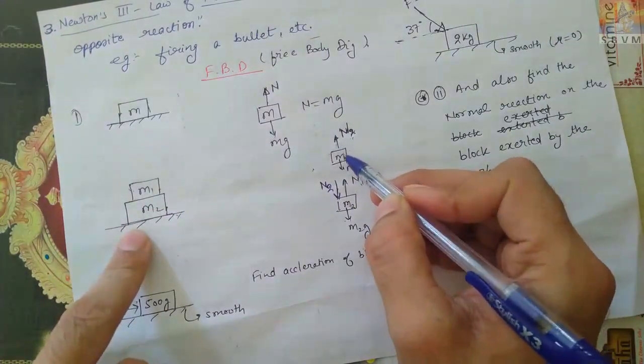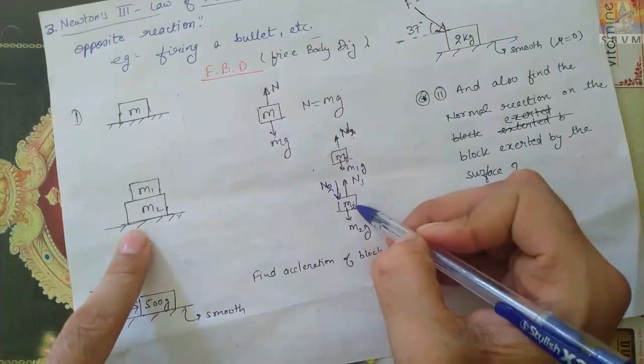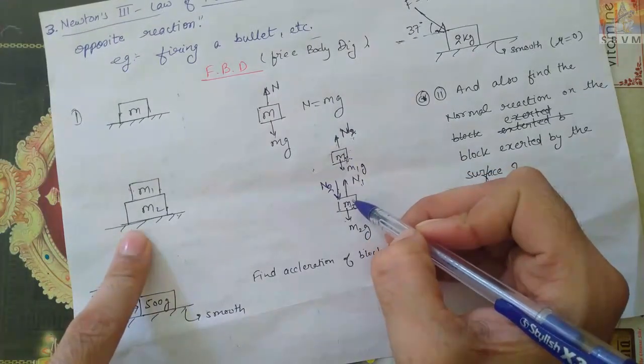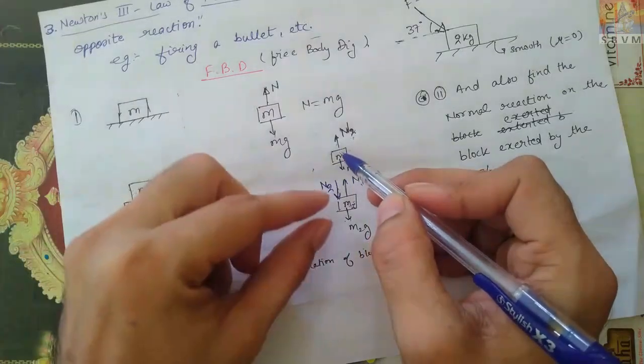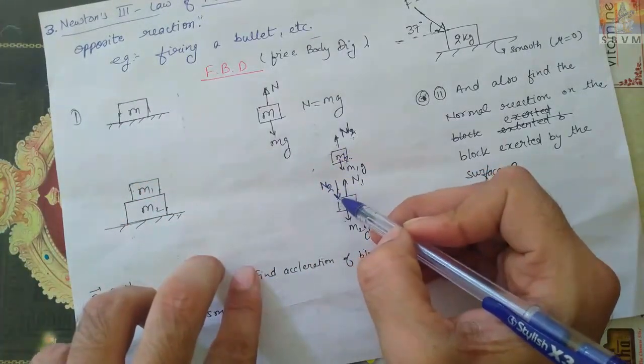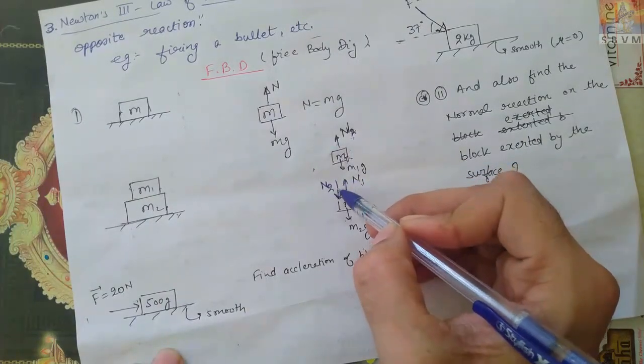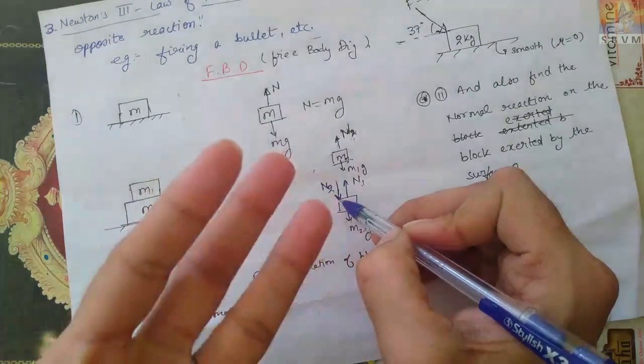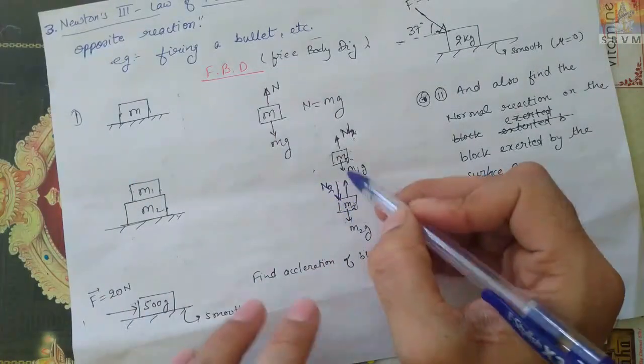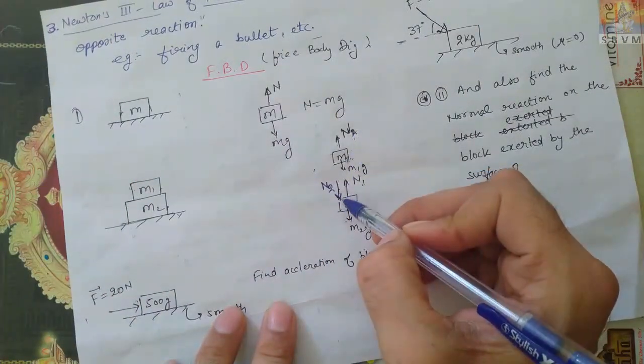So this block m1 will also say that I will not leave you. I will also apply the same amount of force in the opposite direction on you. To every action there is equal and opposite reaction. This is Newton's third law.